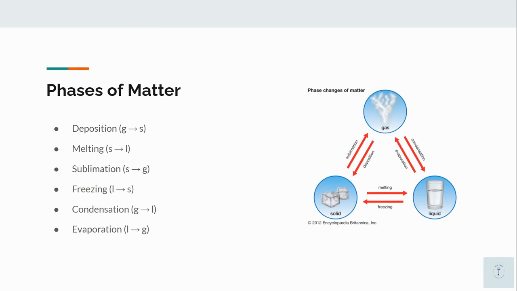There are 6 phases of matter. Deposition is the transition of gas to a solid. Melting is the transition of a solid to a liquid. Sublimation is the transition of a solid to gas. Freezing is the transition of a liquid to a solid. Condensation is the transition of a gas to a liquid. And evaporation is the transition of a liquid to gas.